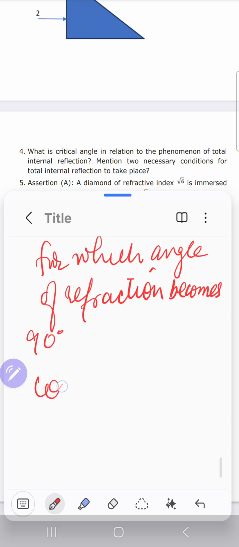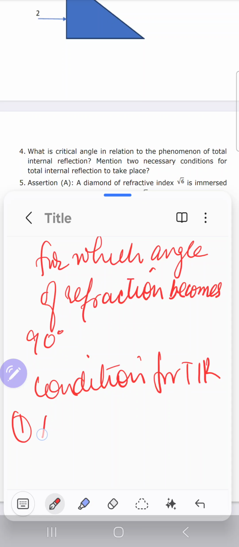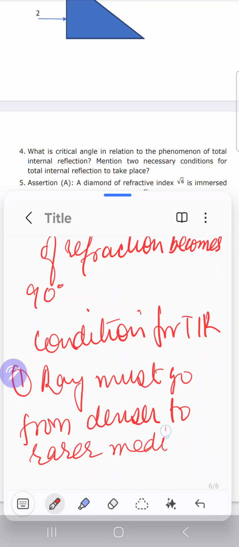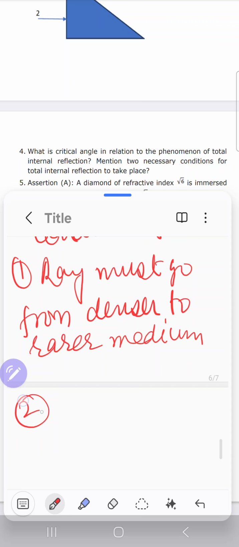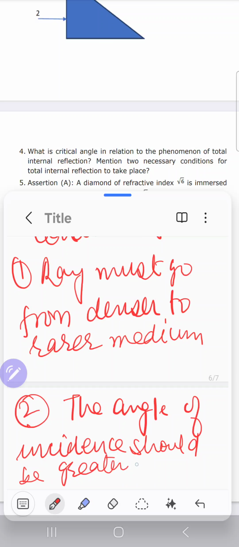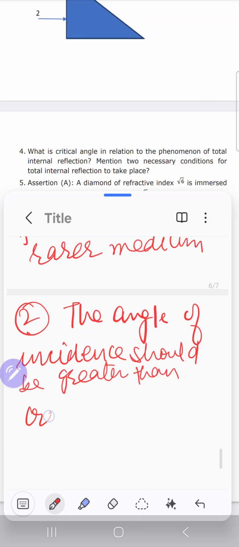And the second part of the question: mention two necessary conditions for total internal reflection. These are the two conditions for TIR. First condition is the ray must travel from denser to rarer medium, and second condition is the angle of incidence should be greater than the critical angle. So these are the two conditions, a simple theory question.